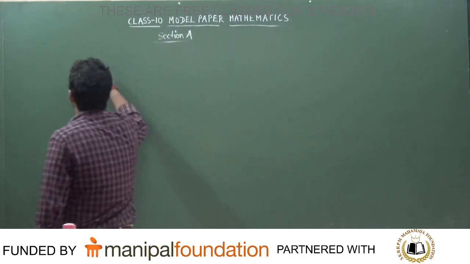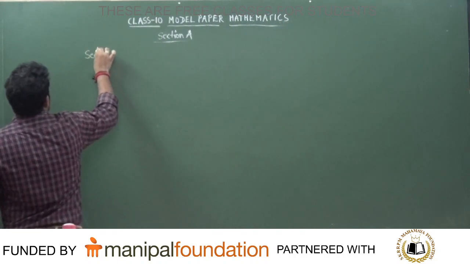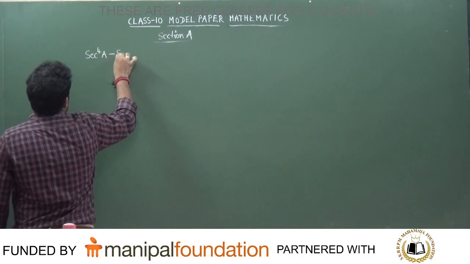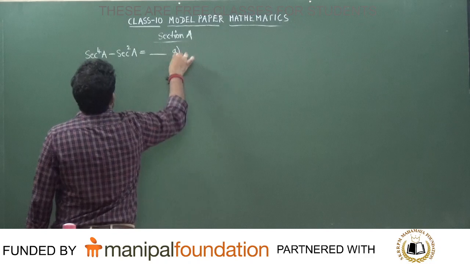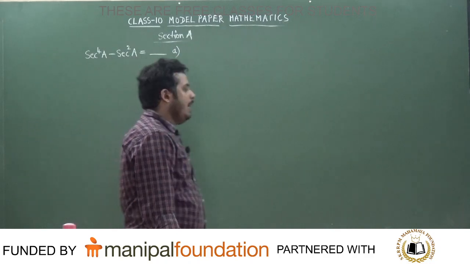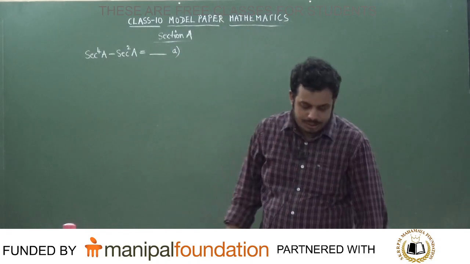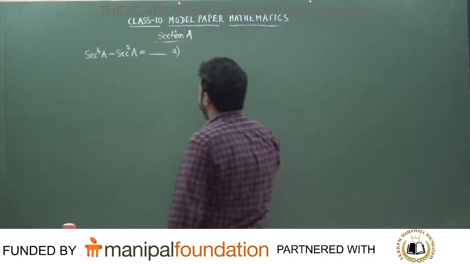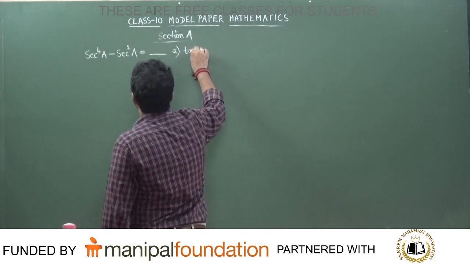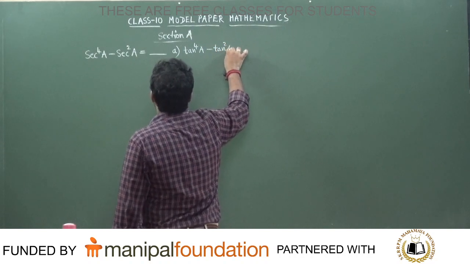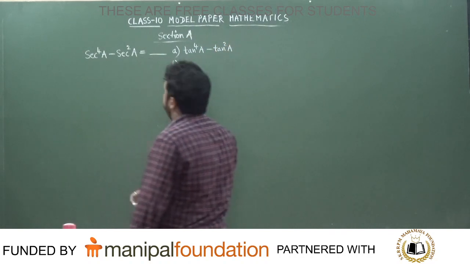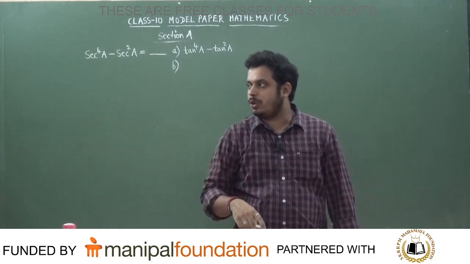Secant to the power 4a. Next question. Secant to the power 4a minus secant squared a is equal to dash. First option will be tan to the power 4a minus tan squared a. Second option will be tan to the power 4a minus tan squared a.